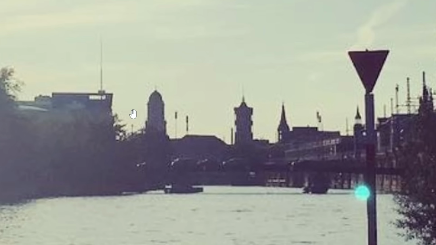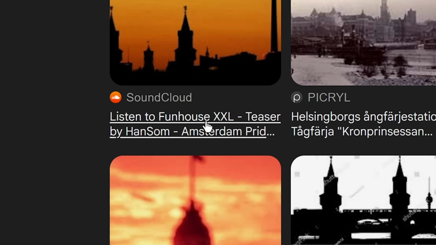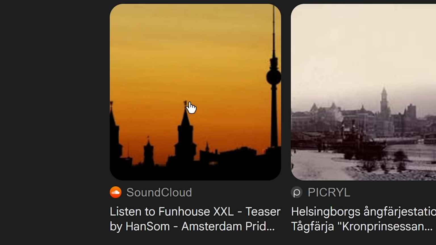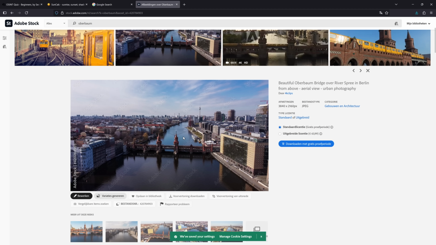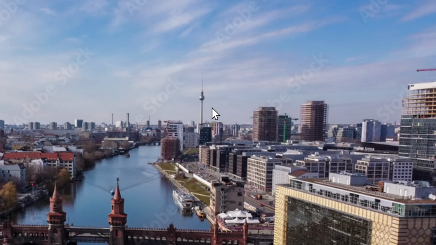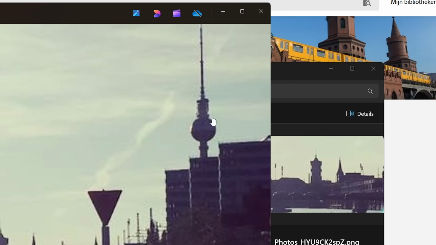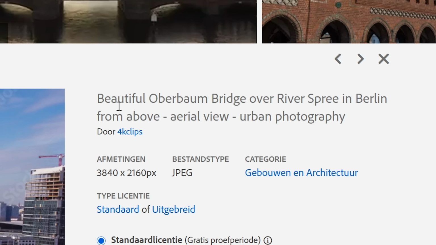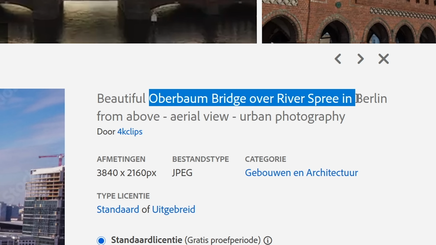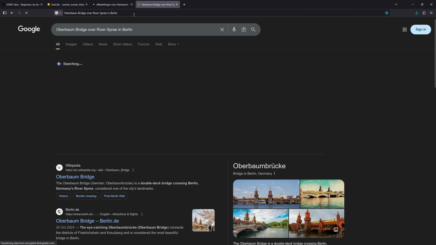What if I like reverse image search those buildings? Could that work? Wait, those are the exact buildings on this cover image. Oberbaum images. I think we may have just found it. There's that building there. This one right here. Then these are the two towers. So this one and that one probably. Oh yes, this is definitely it. It's Oberbaum Bridge over River Spree in Berlin. Oh, that was pretty fast, if I say so myself.